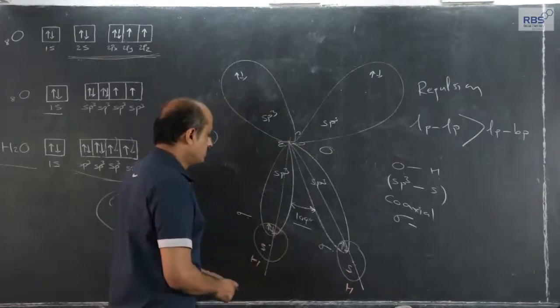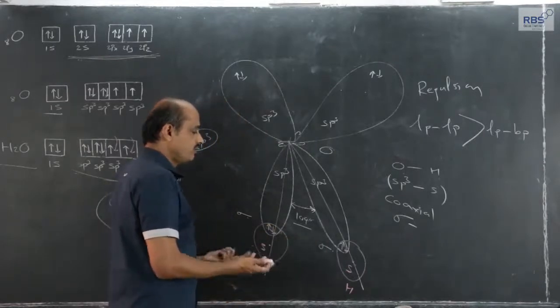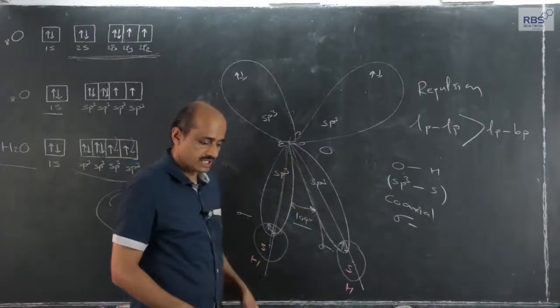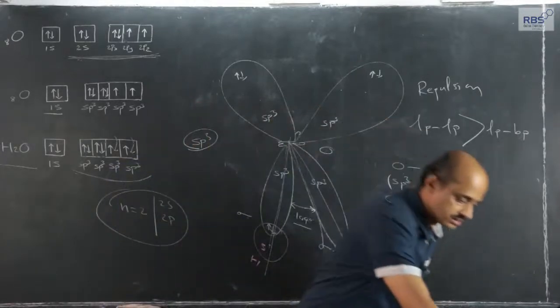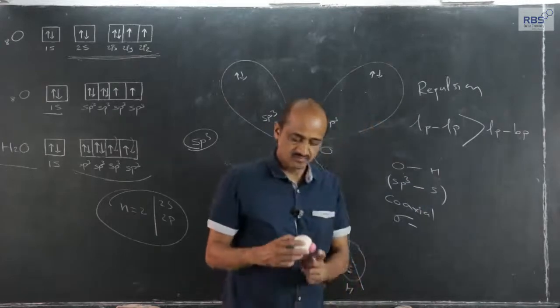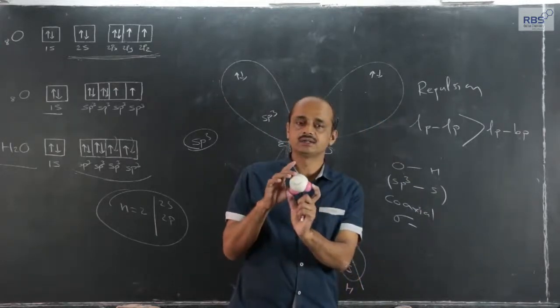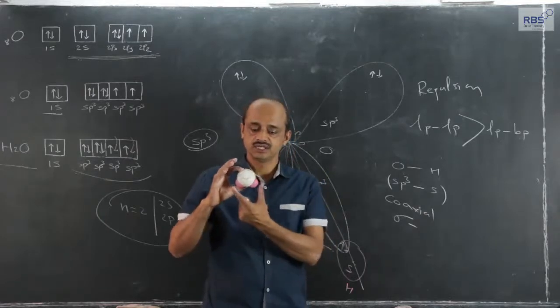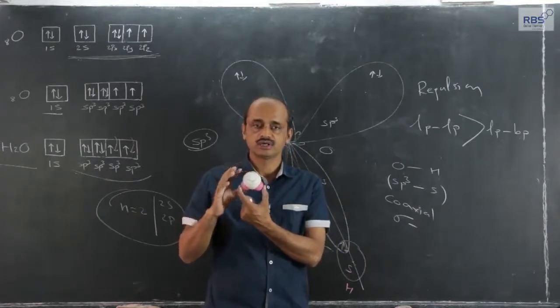This gives rise to what we call V-shaped water, V-shape, that we can observe in this model. So, let this white colored ball be the representation of oxygen, and these two hydrogen atoms.